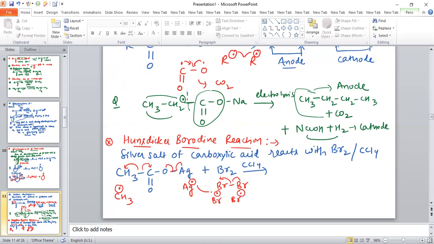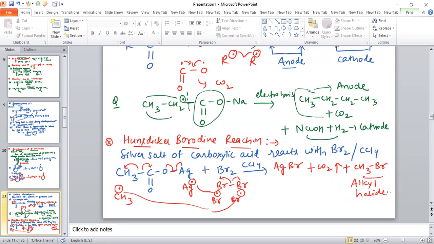So Ag combines with Br and AgBr is formed, CO2 gas is also released, and CH3 combines with a Br free radical. So CH3Br is obtained as a product in the Hunsdiecker-Borodin reaction. This is again the use of carboxylic acid salt for the preparation of alkyl halide.